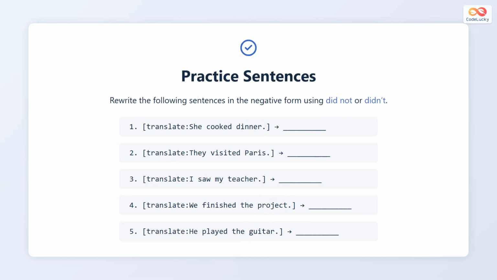Now it's time to practice. Rewrite these sentences in the negative form using did not or didn't. For example, she cooked dinner becomes she didn't cook dinner. They visited Paris becomes they didn't visit Paris. I saw my teacher becomes I didn't see my teacher. We finished the project becomes we didn't finish the project. He played the guitar becomes he didn't play the guitar. Practice saying these out loud to get comfortable with the sentence pattern.